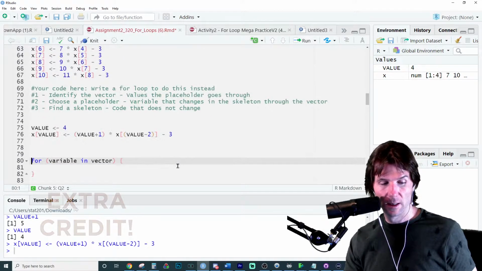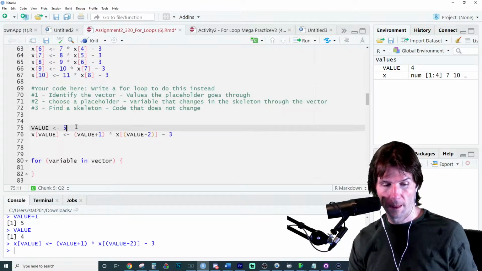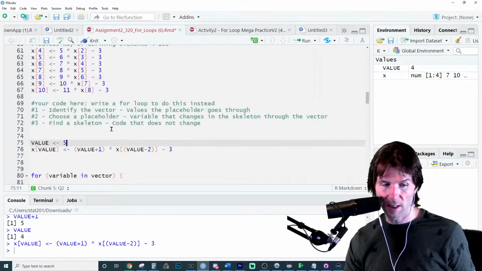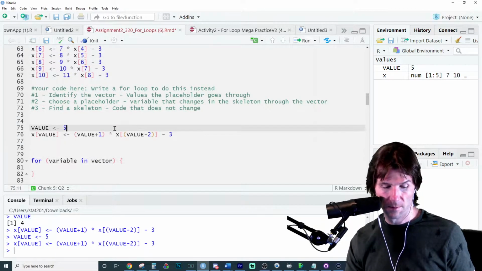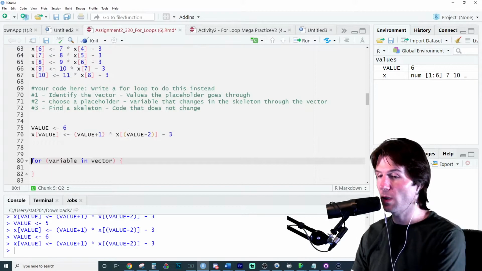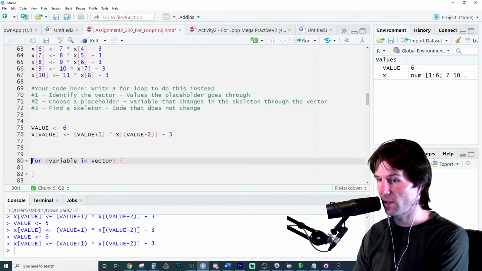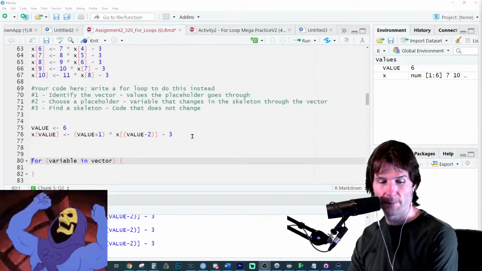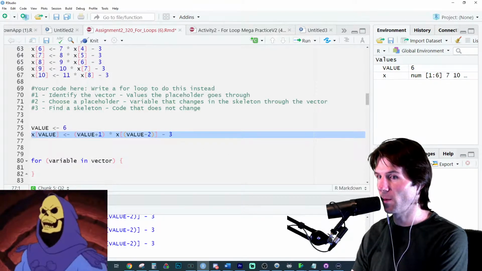And now, take a look at this. Now value is 5, so this is 6, and this is 3. It's doing the code for me. What do you think I've created right here? This is a big day to talk about these things. What do you think I've created right here on line 76? On line 76, I've created my what?